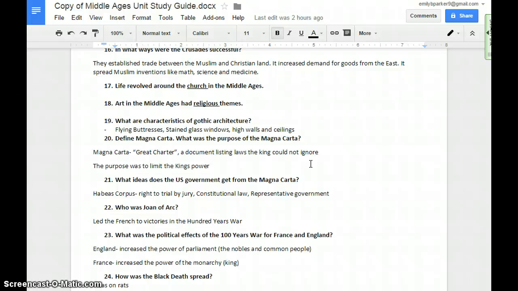What ideas does the U.S. get from the Magna Carta? The idea of habeas corpus, or right to trial by jury, is something that the U.S. government borrowed from the Magna Carta. The idea of constitutional law, or that you write down your laws in a document. And then representative government, because the Magna Carta created Parliament, which is a group of representatives that represents the people. And we also have that idea of a representative government because we have Congress, which is a group of people that represents the common people.